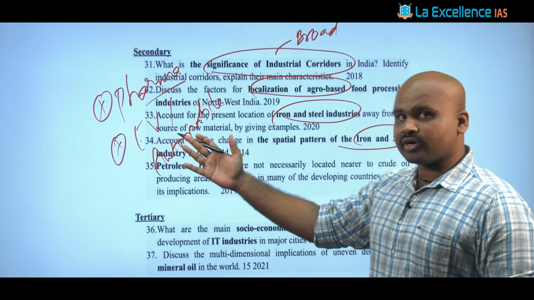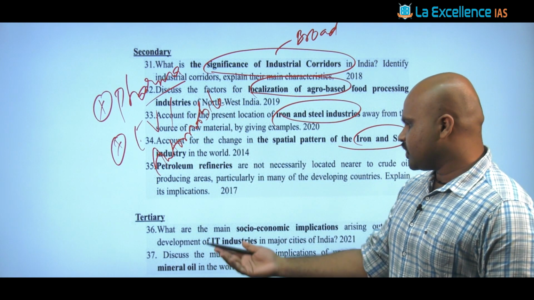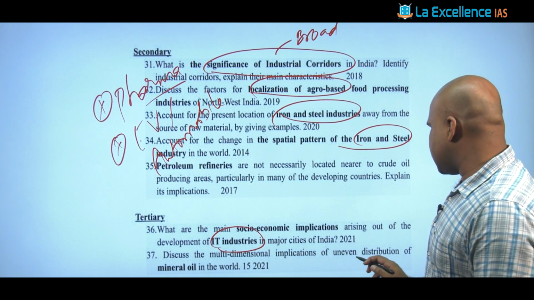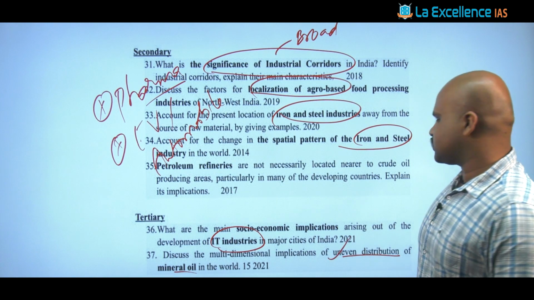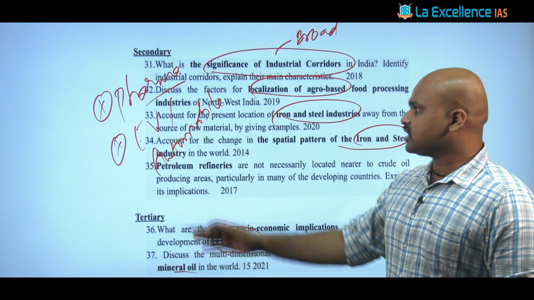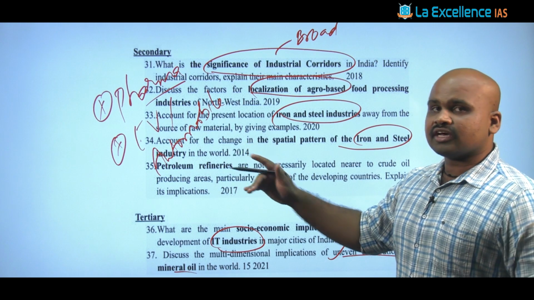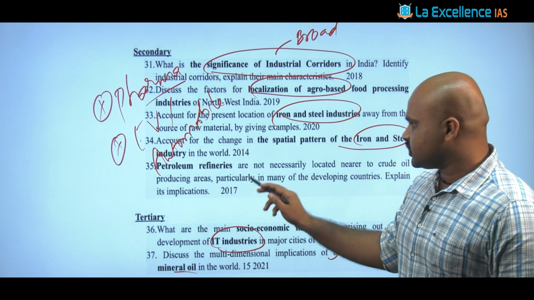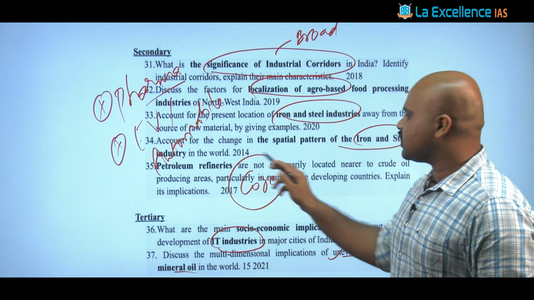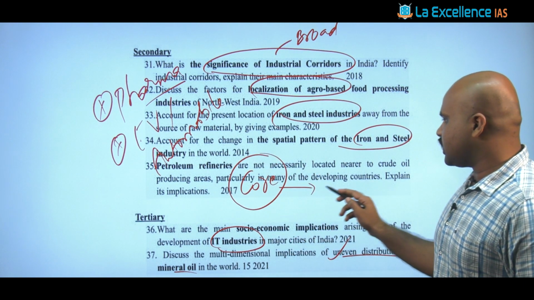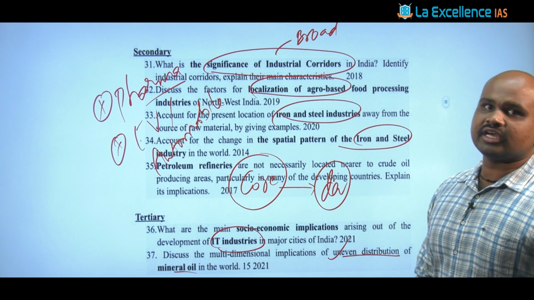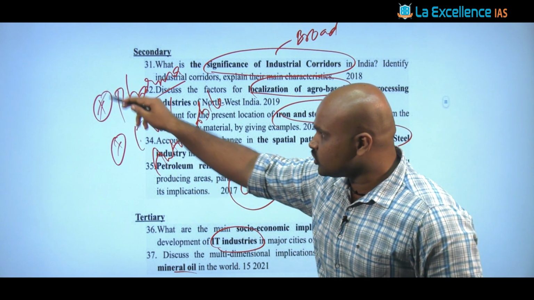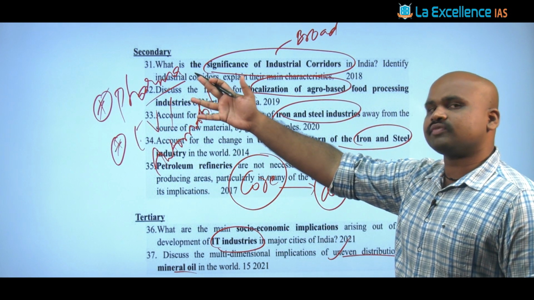Now these are very, very important industries still which are pending. Then when you look at the tertiary sector, they are talking about IT industries, or about uneven distribution of mineral oil. What are the implications? So what is the nature of these questions? You see that they are fundamentally focusing upon a particular industry which is majorly a core area, not only the core area, which is determining the extent or degree of development with respect to the Indian economy. So in that context, these two industries are going to be a future question we can expect.